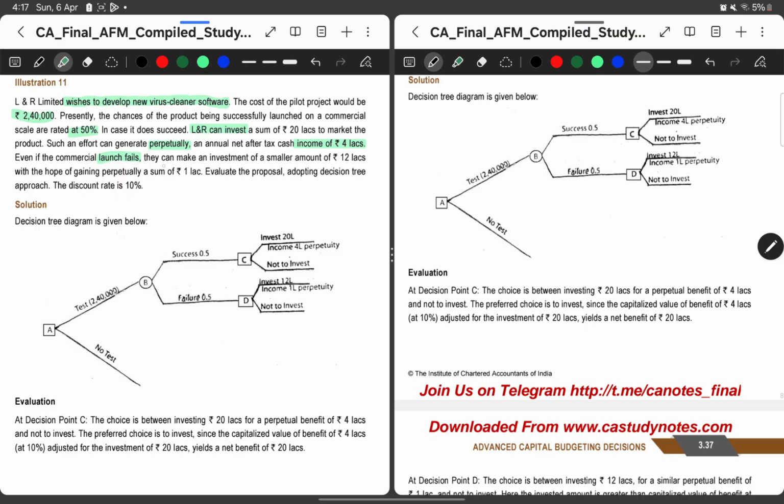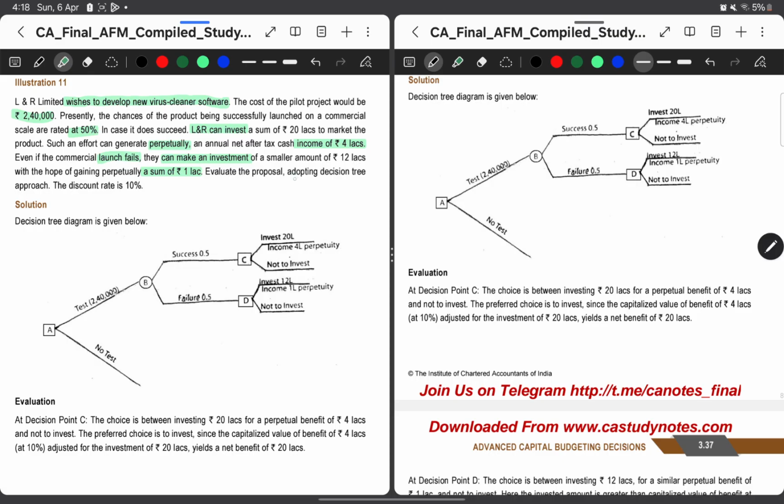If it fails, then they can make an investment of a smaller amount of 12 lakh with the hope of gaining perpetually a sum of 1 lakh. So considering this 1 lakh, we have to check whether it is profitable or not, and here also one decision is involved where they can make an investment. So this is also one decision making point where either I will invest 12 lakh or not.